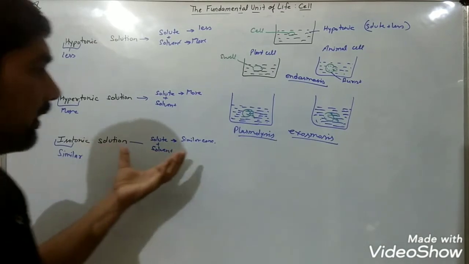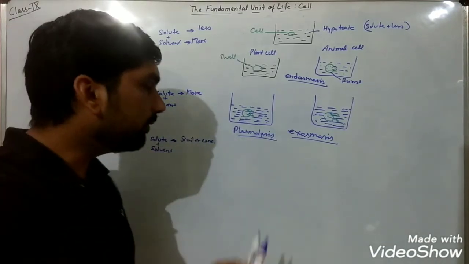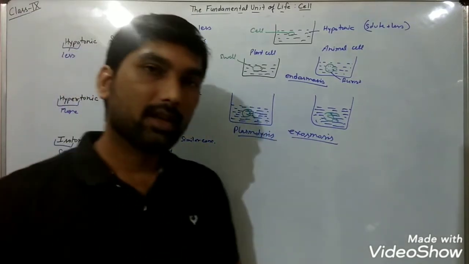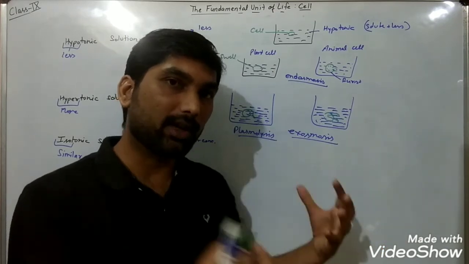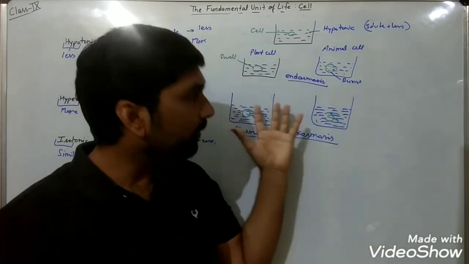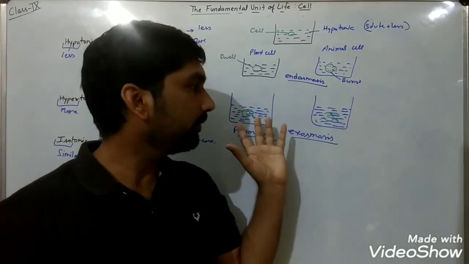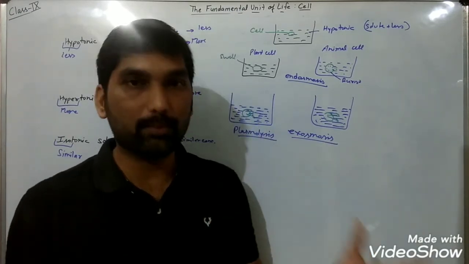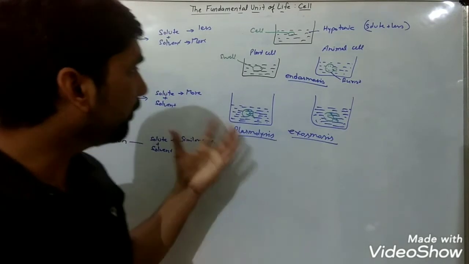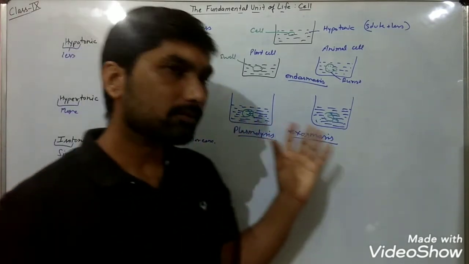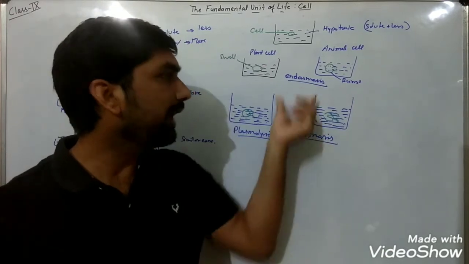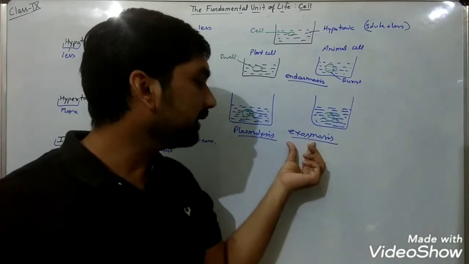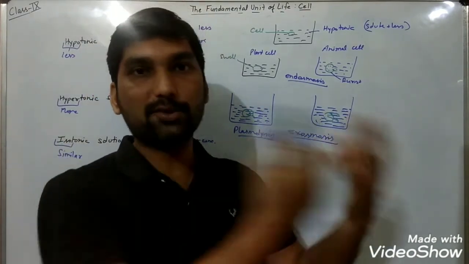Isotonic solution means the concentration is similar everywhere, inside the cell and outside the cell, so there will be no net movement of water. Not endosmosis: the movement of water occurs in both directions between the cell and the solution, but neither does the cell shrink nor burst. So that is hypertonic, hypotonic and isotonic solution. Endosmosis is the movement of water inside the cell from the external medium. Exosmosis is the movement of water from the cell to the external medium.